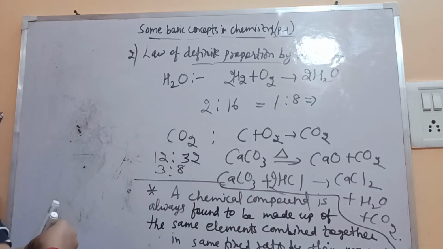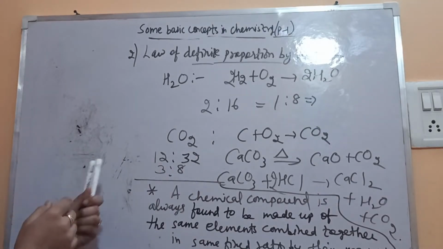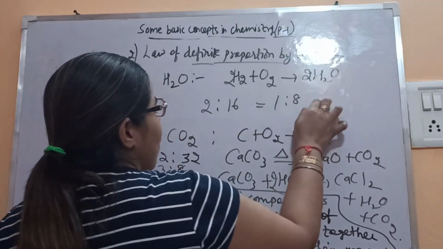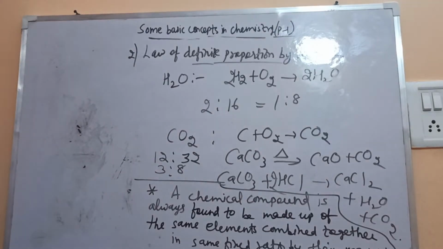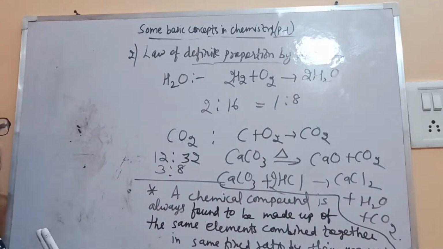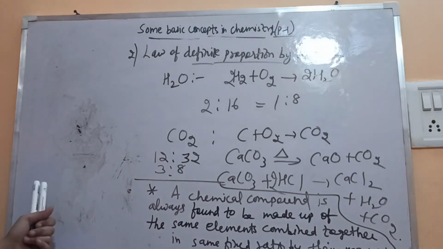3:8. So carbon and oxygen always combine in the ratio of 3:8, and hydrogen and oxygen always combine in the ratio of 1:8. So this is the meaning of this. Fine. So it's the same with each and every compound. Okay, so this is the meaning of this law.